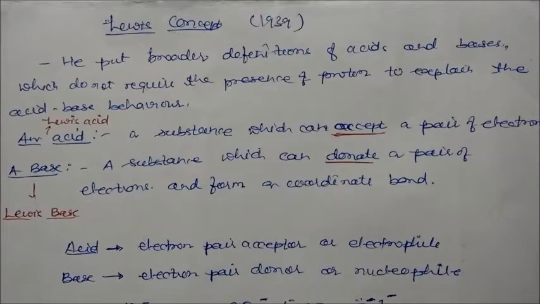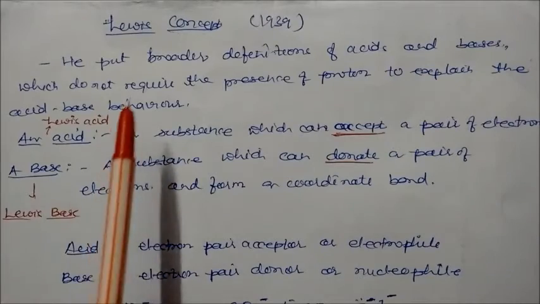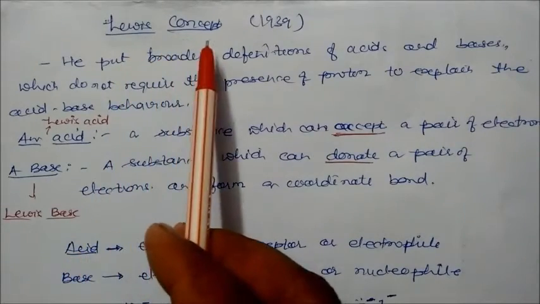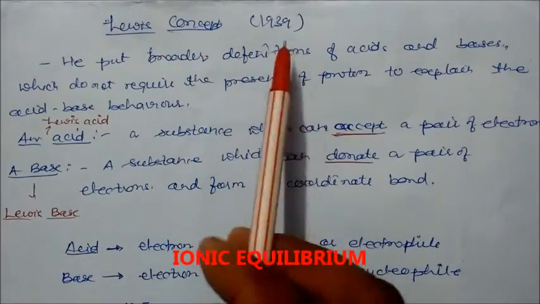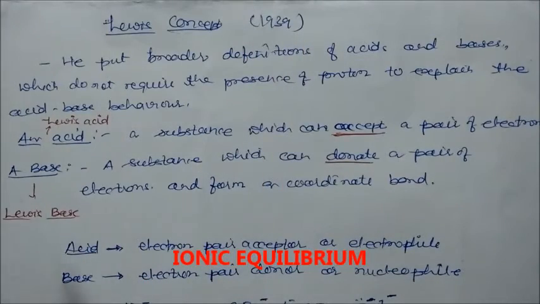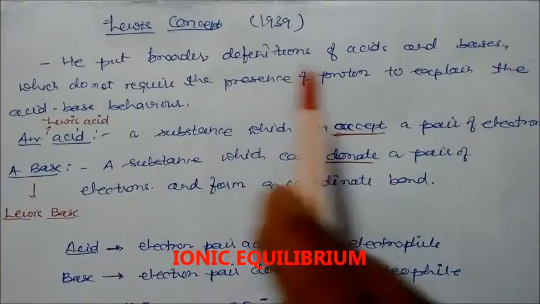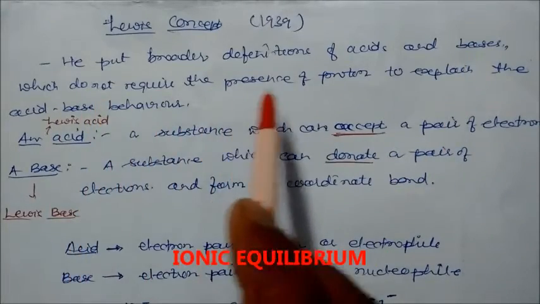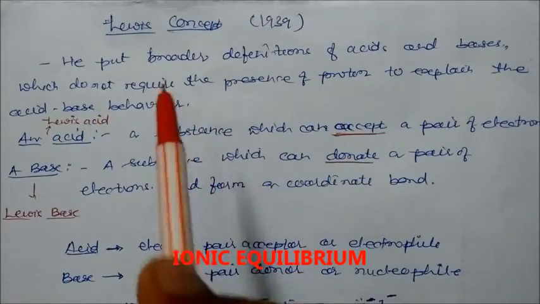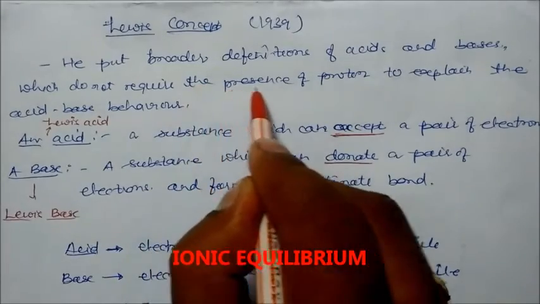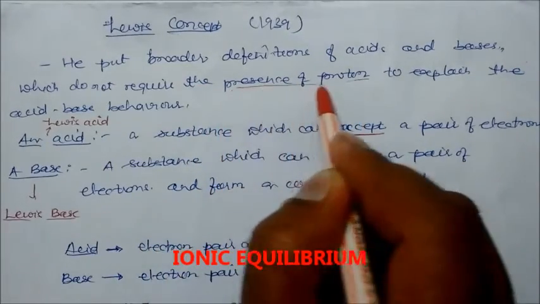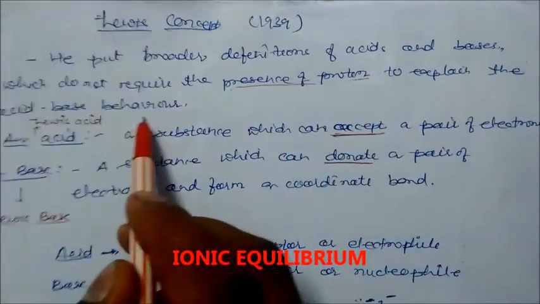So we will see the third concept of acid and base, given by G.N. Lewis. Here we have the G.N. Lewis concept of acids and bases. He gave it in 1939. He put forward a broader definition of acids and bases which does not require the presence of protons. Here it is the absence of protons that explains the acid-base behavior.